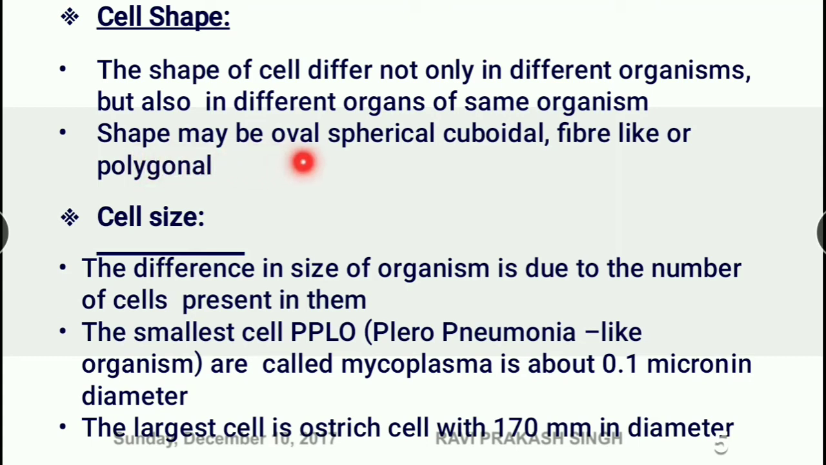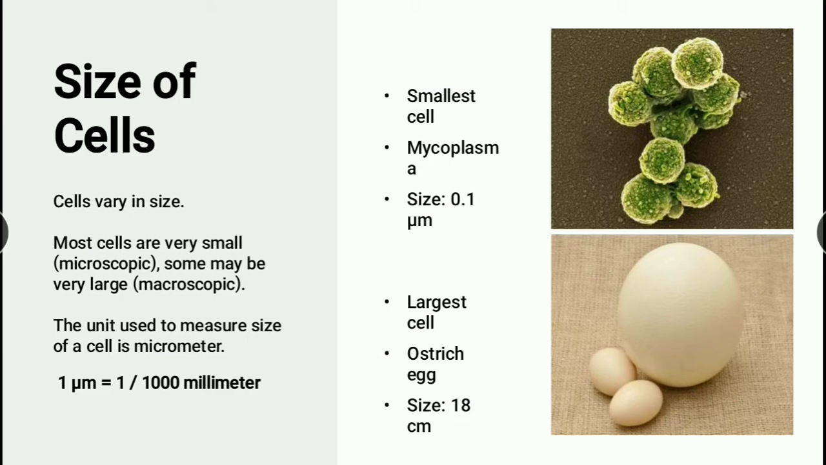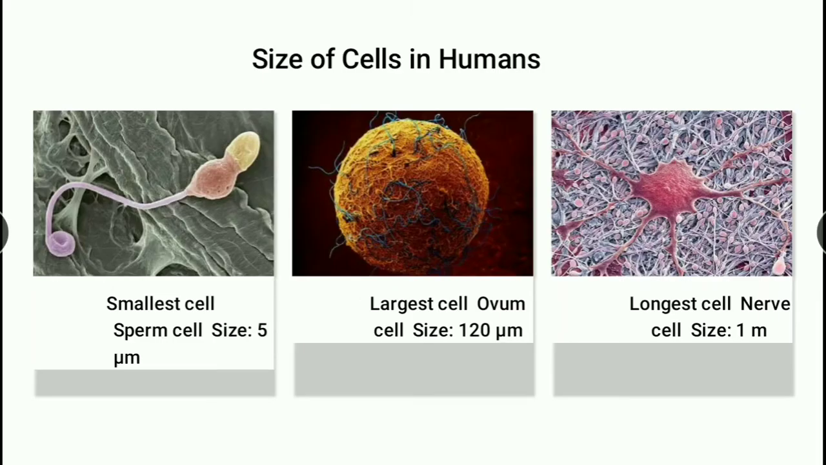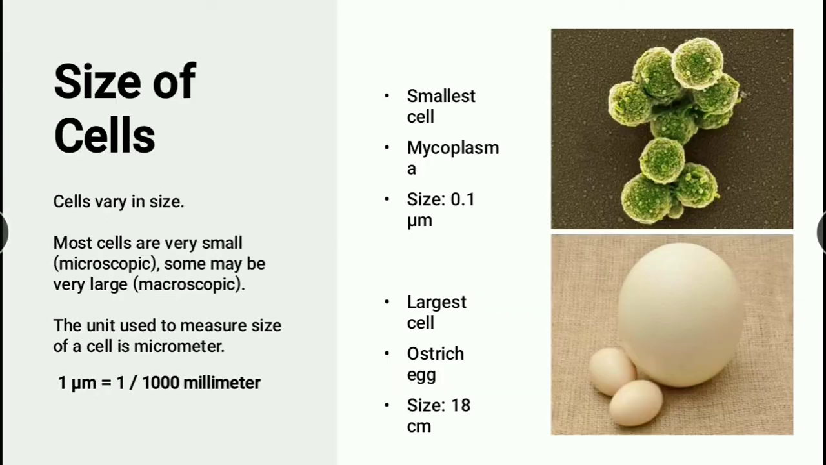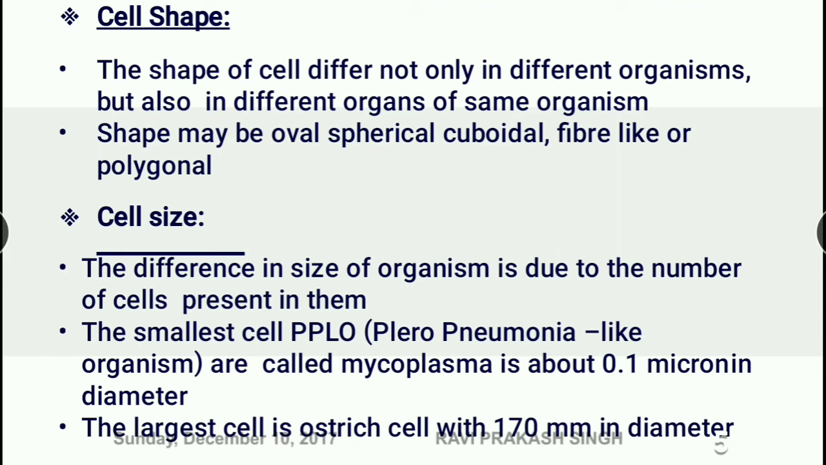See, the shape may be oval, spherical, cuboidal, fiber-like, or polygonal. Sometimes the cell shape will be oval, cuboidal, fiber-like, or polygonal. So here you can see the shape of the cell. This is the shape. This is one of the largest cells, and see the shape of this cell. It is the nerve cell. So even the shape of the cell will differ.